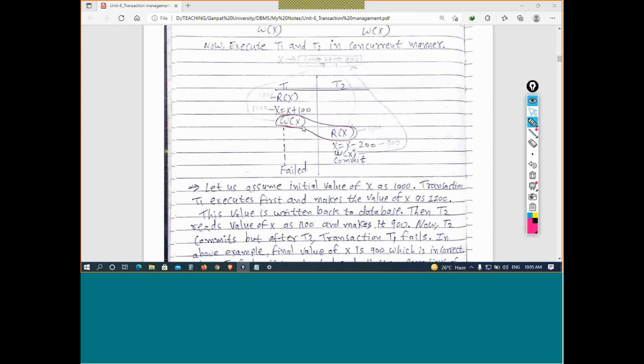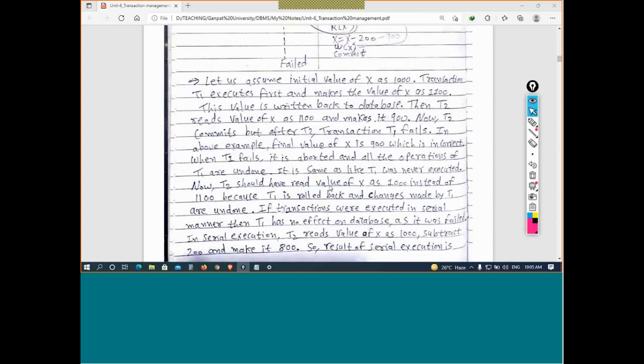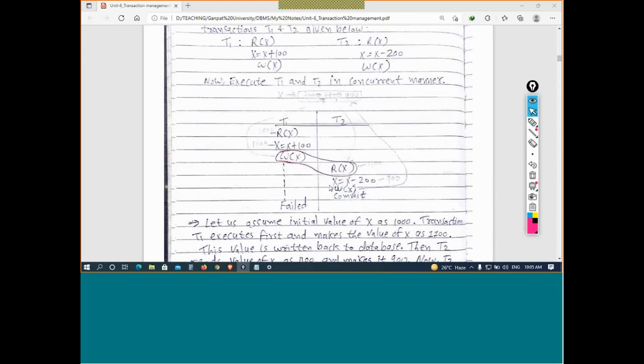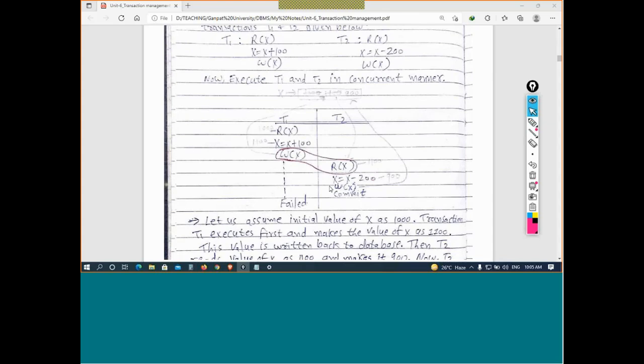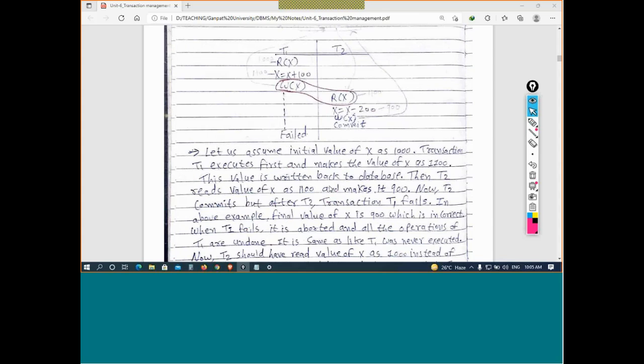The transaction T2 is reading from T1 a value which is not committed, the dirty value. Dirty value means an old value or one which is not permanently stored. That kind of value is read by T2 from T1.